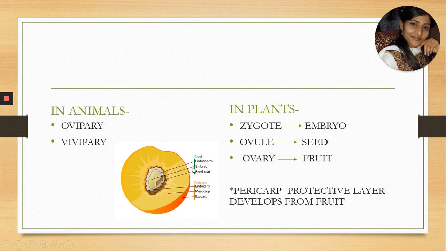The seed will have endosperm, embryo and seed coat as its parts, and the pericarp, this thick layer which is very protective in nature, will also have three different layers. The outer one is called the exocarp, the middle one is called the mesocarp, and the layer which is in contact with the seed is called the endocarp. So the pericarp will develop after the process of fertilization in plants, as a part of the fruit. So this is all about the post-fertilization changes in animals as well as in plants.